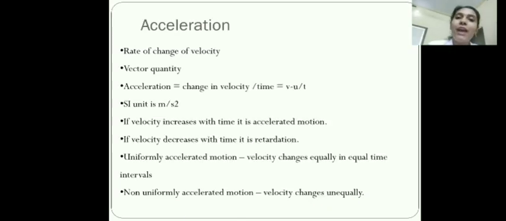Children, whatever we have discussed in today's session has been consolidated in this slide. So just go through it quickly. How will you define acceleration? It is defined as the rate of change of velocity, or change in velocity per unit time. It's a vector quantity and acceleration is calculated using this equation, v minus u by t. Its SI unit is meter per second square. And if velocity increases with time, it is accelerated motion. But if velocity decreases with time, it is retardation.